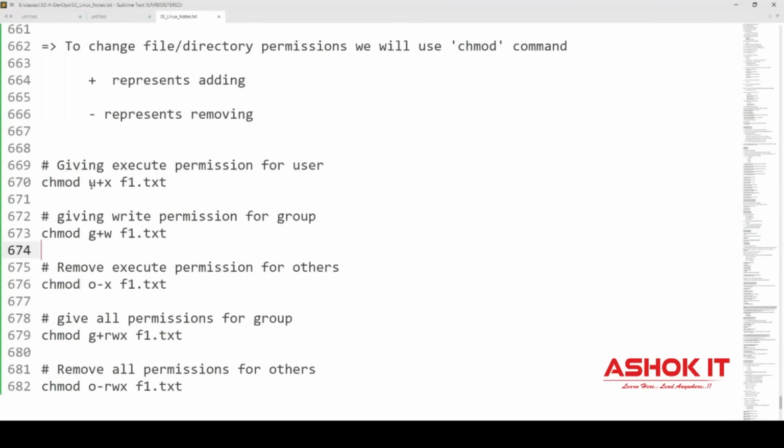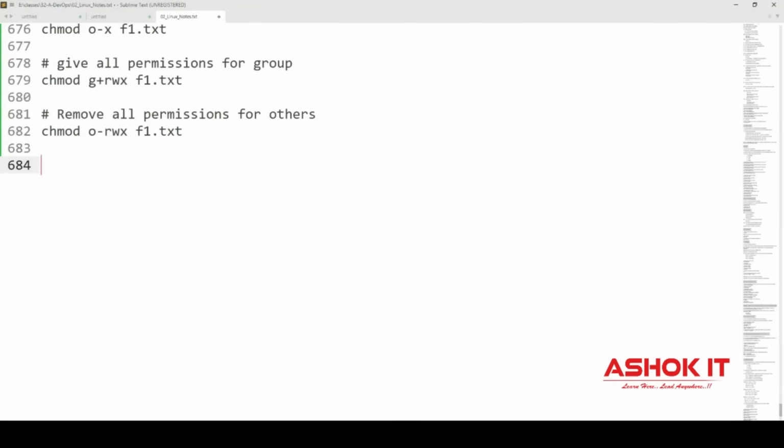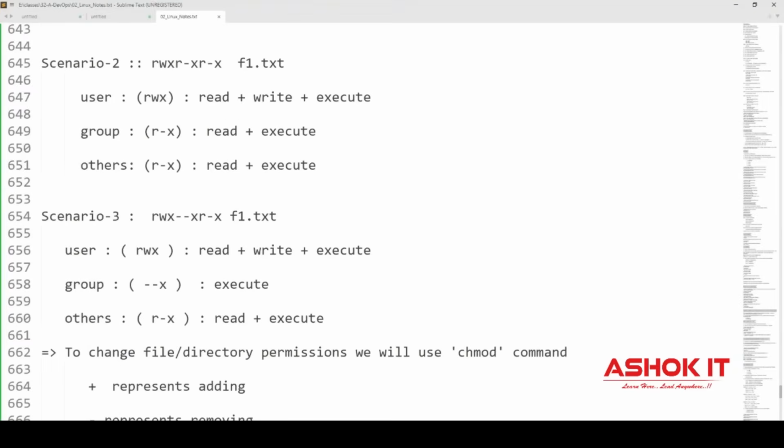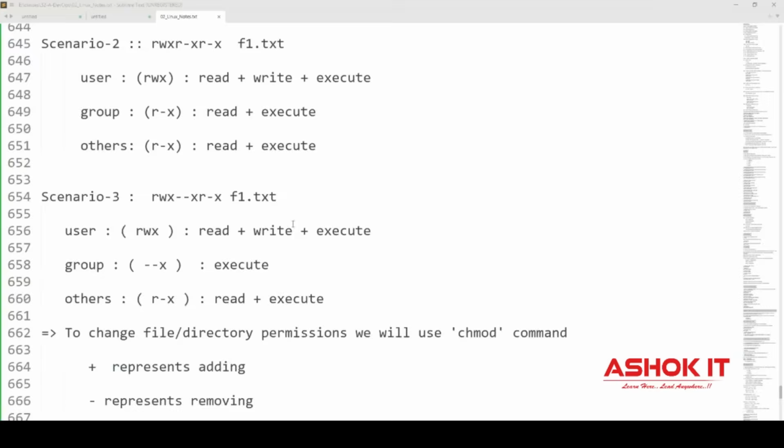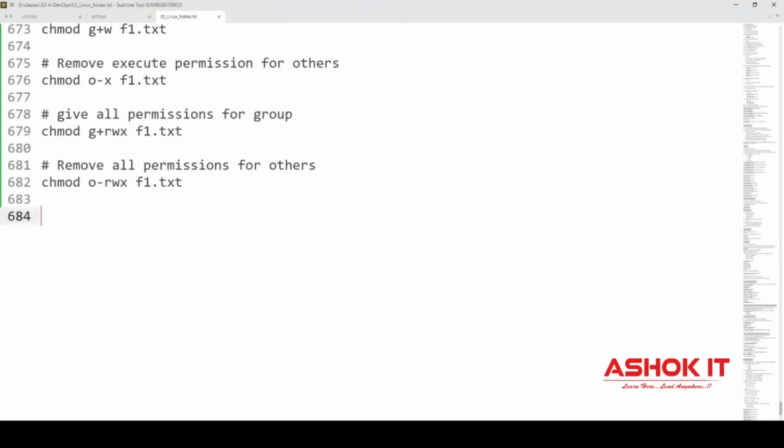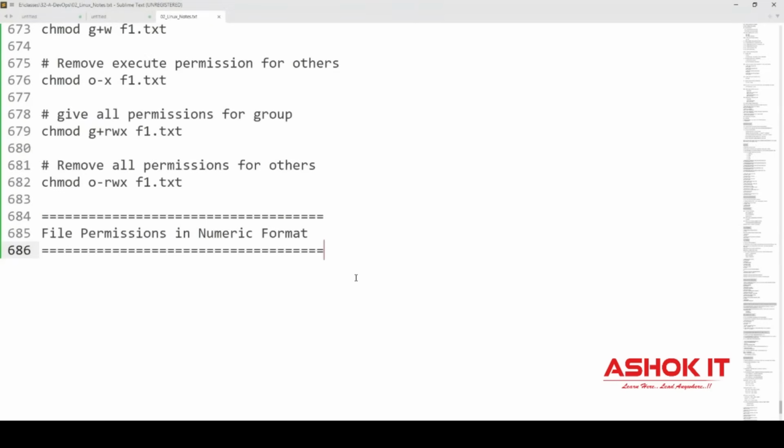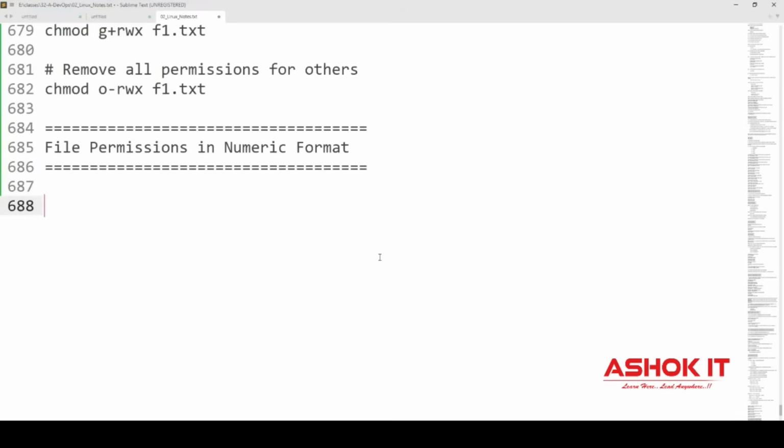So as of now, we are using alphabets to deal with the file permissions. We can represent file permissions in the numeric format also, guys. Instead of rwx characters, you can represent the file permissions in the numeric format also. How to represent file permissions in the numeric format? When we are talking about numeric permissions, the digits are very important. 0 represents no permission. If you use 0, that means no permission.